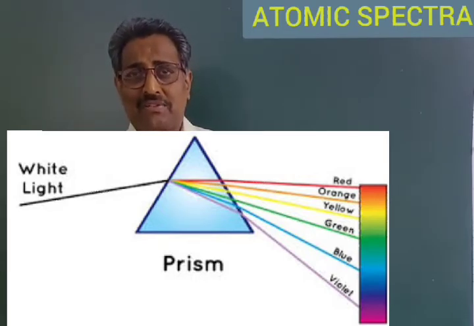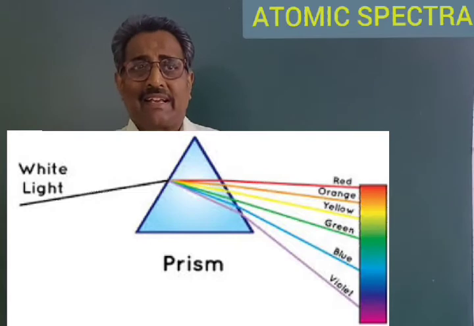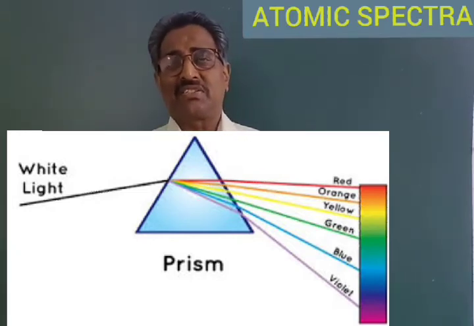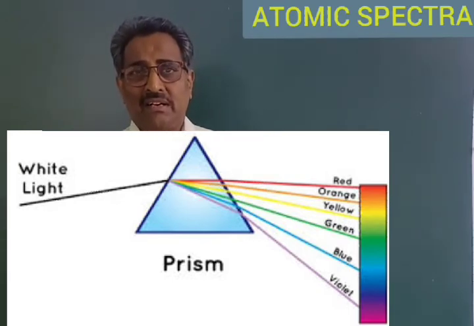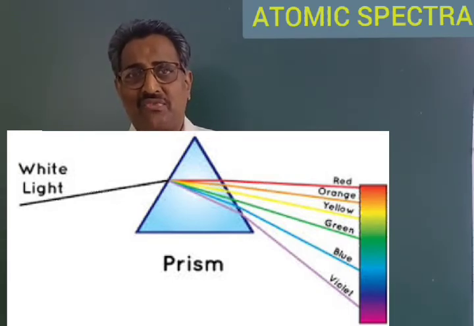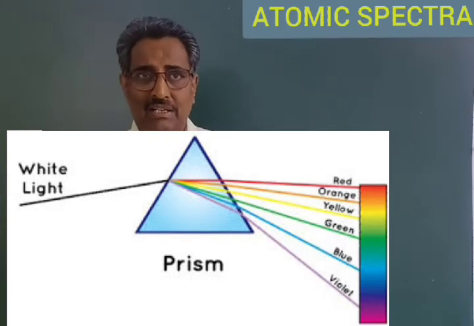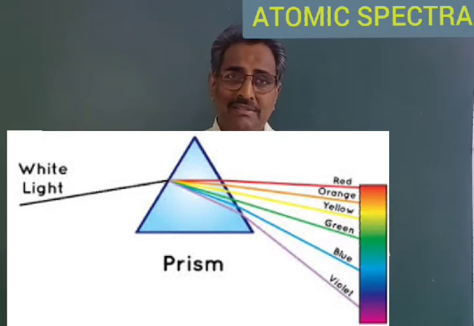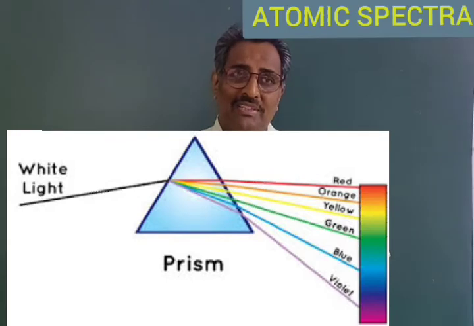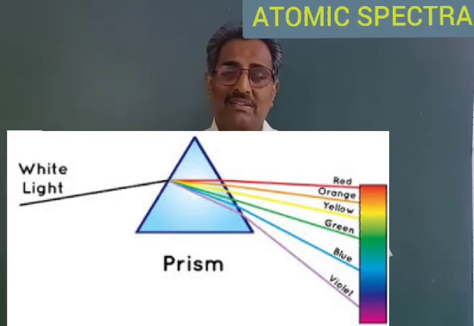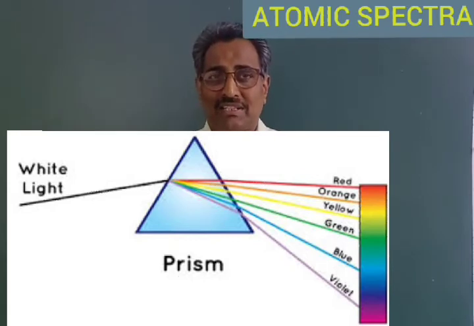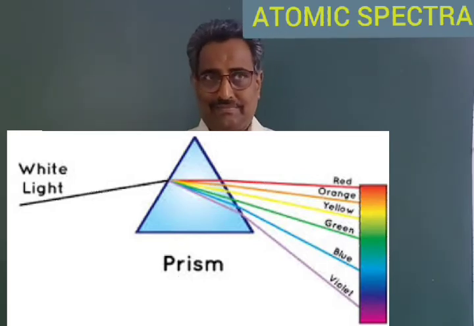For example, the red color gradually fades off and changes to orange color. Orange color gradually fades off and gives yellow color. Yellow color gradually fades off and gives green color. Green color gradually fades off to give blue color and so on. There are no separating boundaries between one color and the other color.